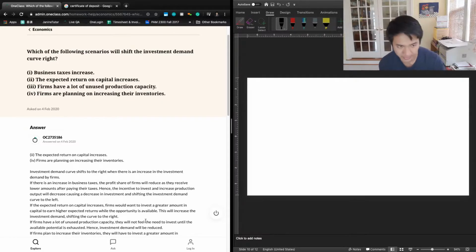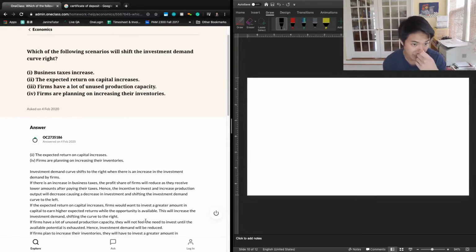2 says that the expected return on capital increases, and so the expected return on capital is going to be a determining factor for investment demand. And so if suddenly we are expecting a higher return on capital that is borrowed, then that's definitely going to shift the investment demand curve to the right, because more firms are going to be incentivized to take on those loans in order to invest in that capital. And so 2 is going to be correct.